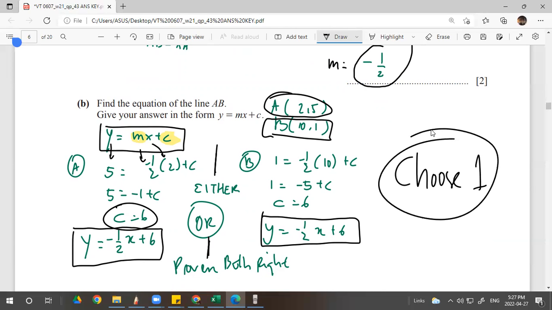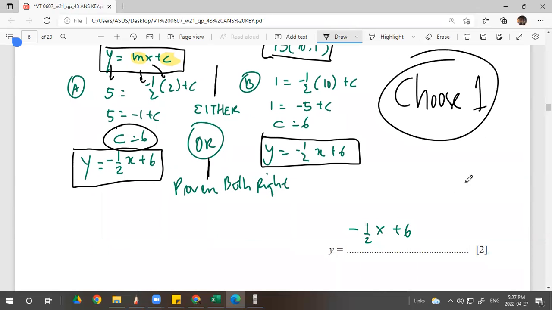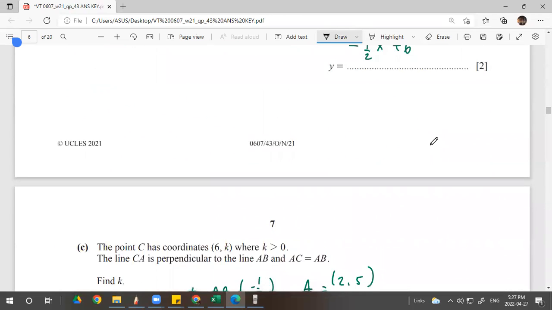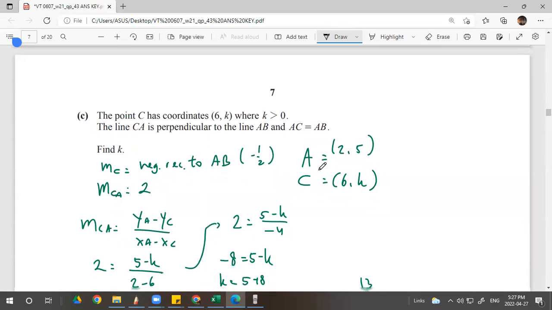Either A or B. Don't write both. So this is the answer. Done. The point C has the coordinate (6, k) where k is more than 0. Line CA is perpendicular to the line AB, which has the gradient of -1/2. I just write down the point that I get from question A.